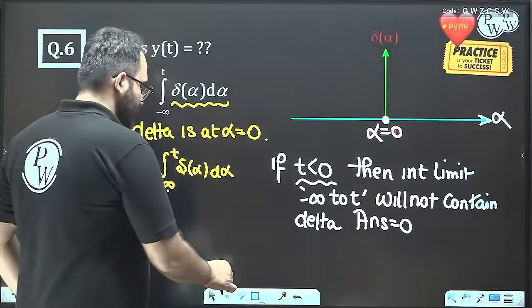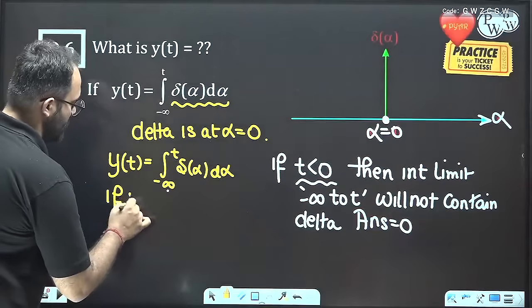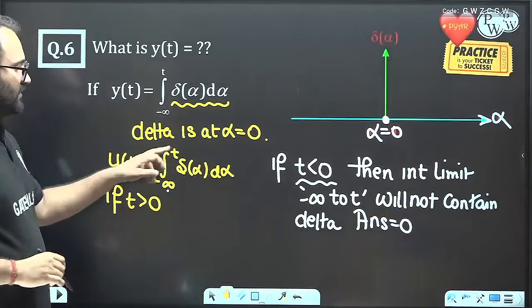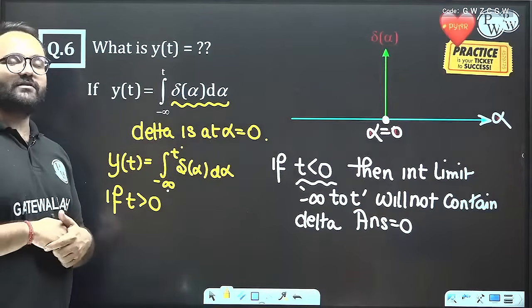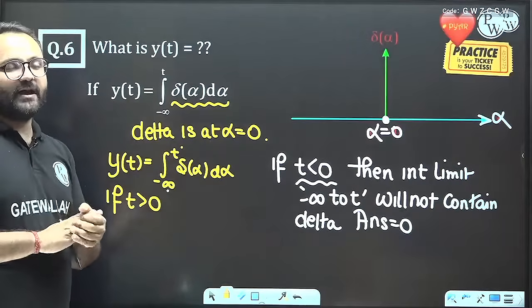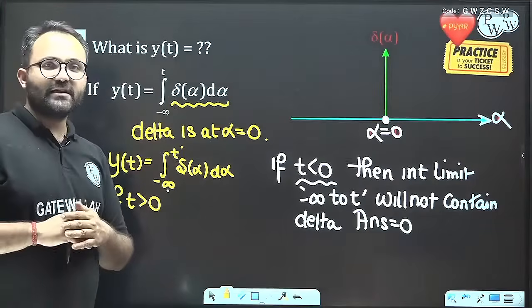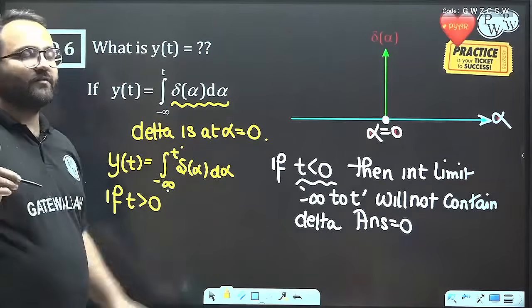And if t is greater than 0, if this upper limit is greater than 0, then obviously the delta will be inside the integration limit and the result will be 1, because whenever the delta is inside the integration limit, the integration gives us 1.